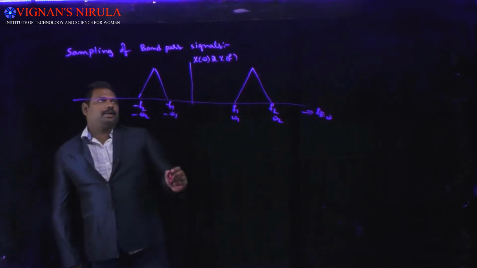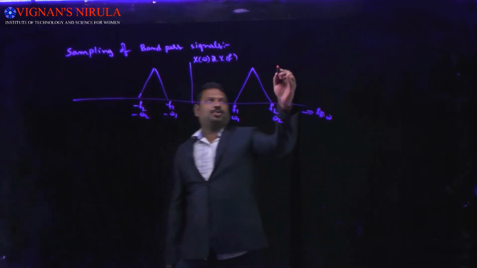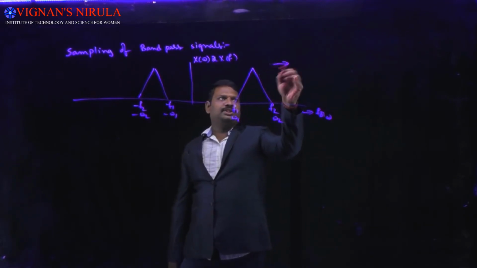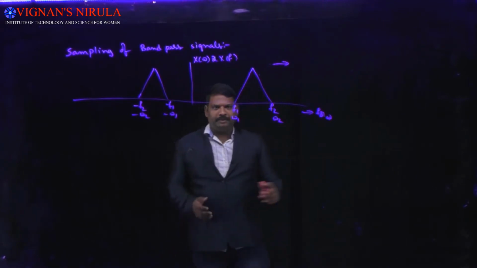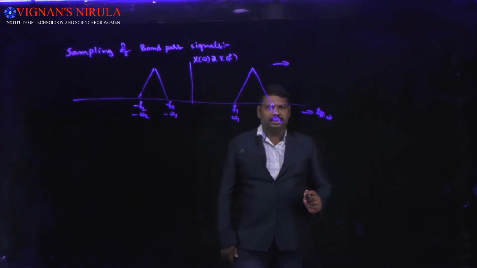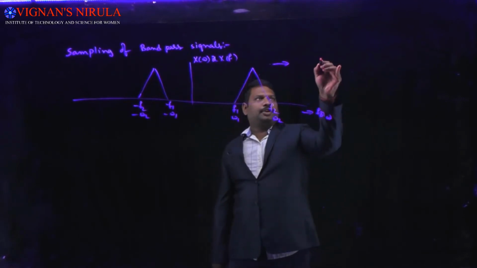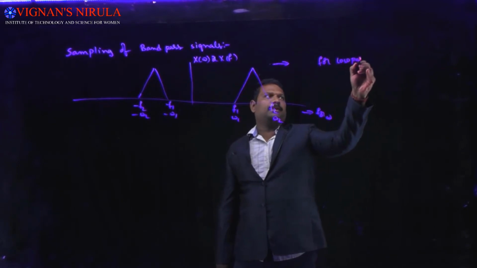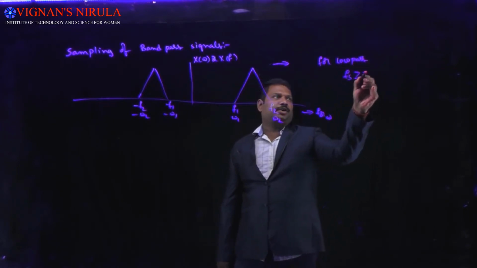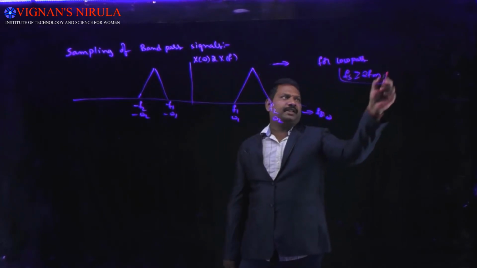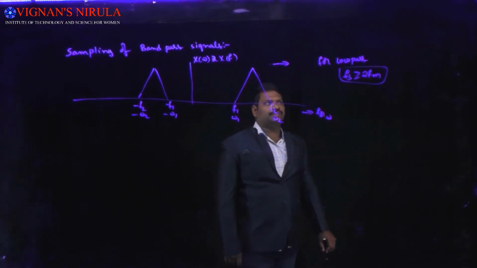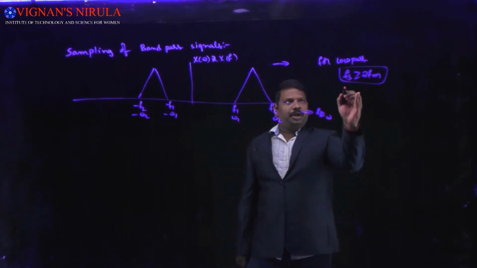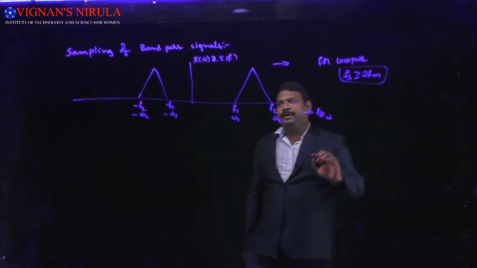Let this particular X of omega or X of f be sampled. We know that for effective sampling of low pass signals, we should do the sampling process with fs greater than or equal to 2fm. In the process of fs greater than or equal to 2fm, we perform this low pass sampling. But the same case will not work out here.